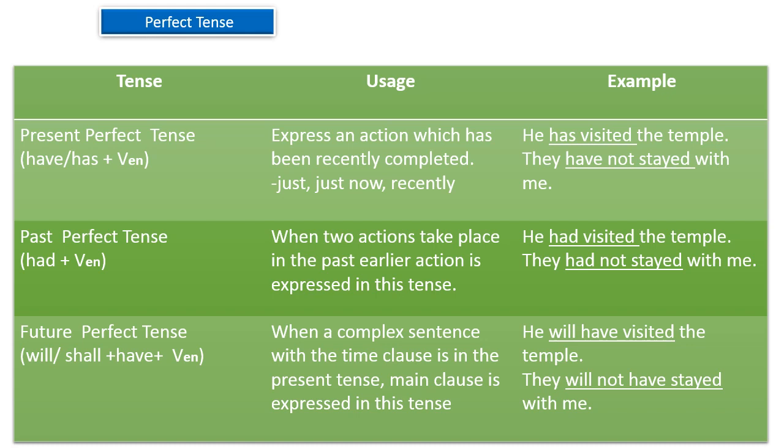Come to the next, past perfect tense. The formula of past perfect tense is had plus the verb's past participle. When two actions take place in the past, the earlier action is expressed in this tense. Suppose in a complex sentence we use past perfect tense and past tense.